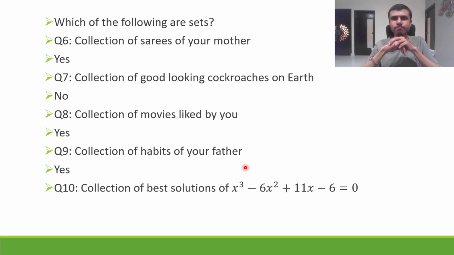And next, collection of best solutions of x cube minus 6x square plus 7x minus 6. Think. The answer is no, because it has some solutions. This equation's roots are 1, 2, 3. Now, what do you mean by best solutions? For some person, 1 is the best solution. For some person, 1 and 2 are best solutions. So there is no definite exact collection. So it is not a set.